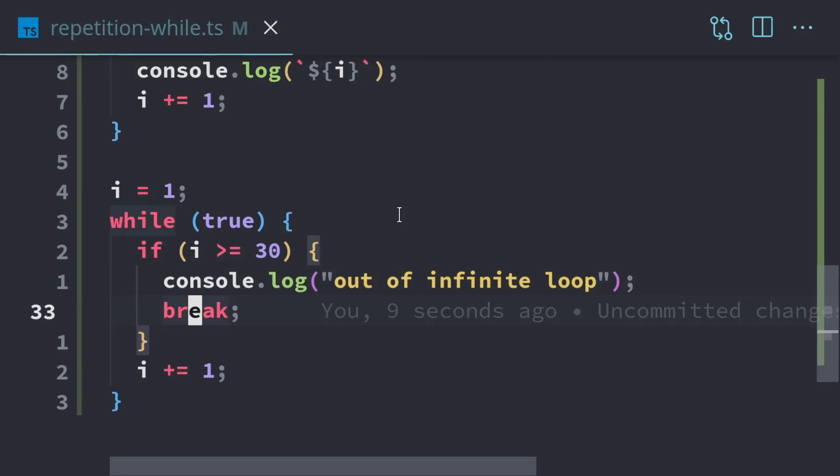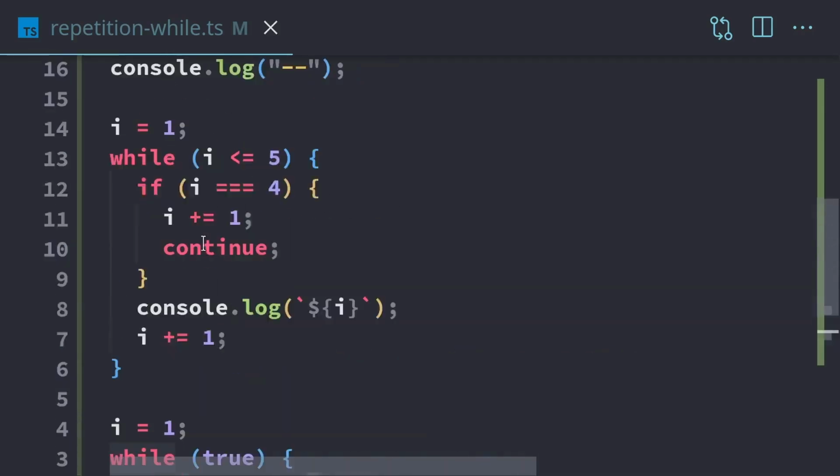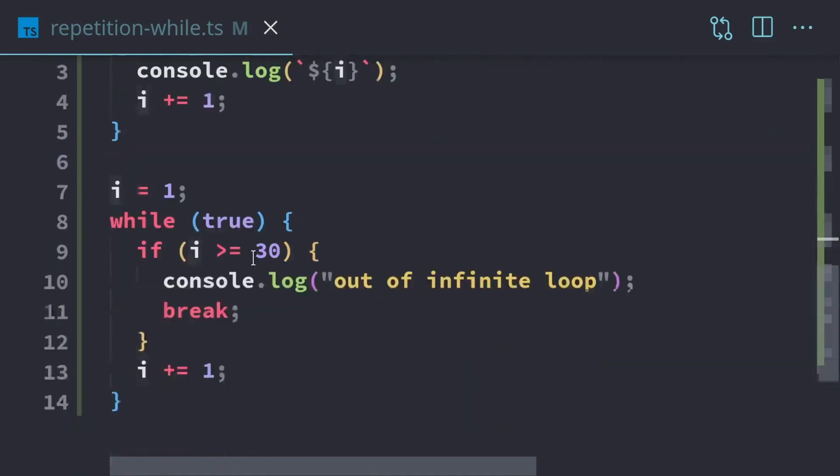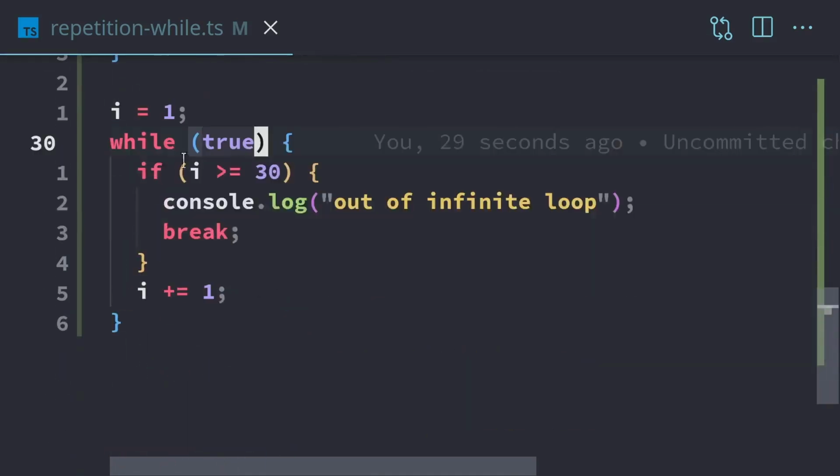So most of the time, it'd be a good idea to just use a for loop. That way we don't accidentally end up with infinite loops, or if we forget to increment or anything like that, because the for loop will do the increment for us automatically, which is usually what we want to do. However, the infinite loop is kind of the special case for while, where it's definitely easier to make an infinite loop with while than it is with for.